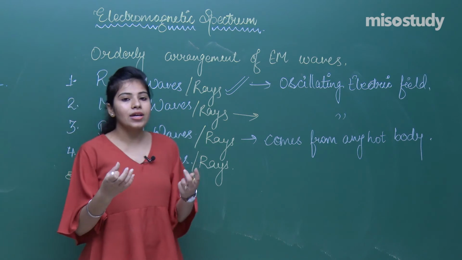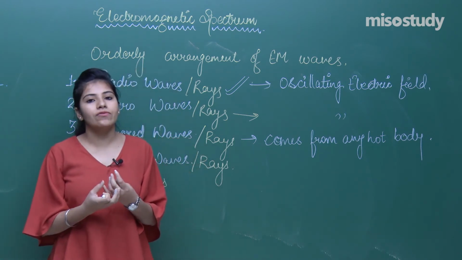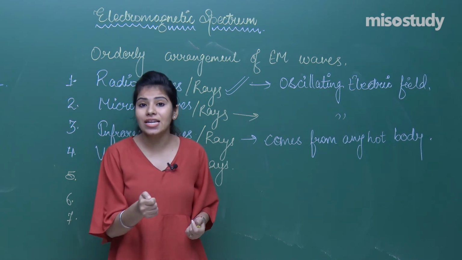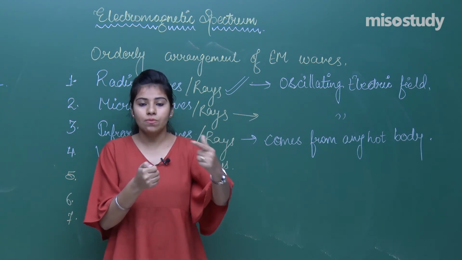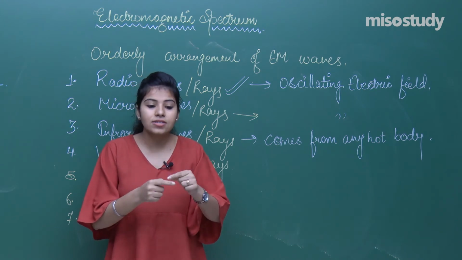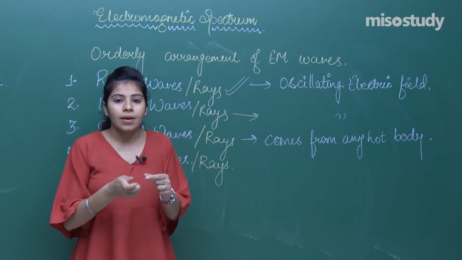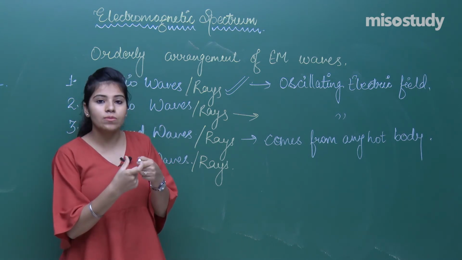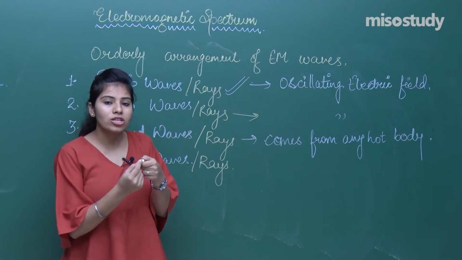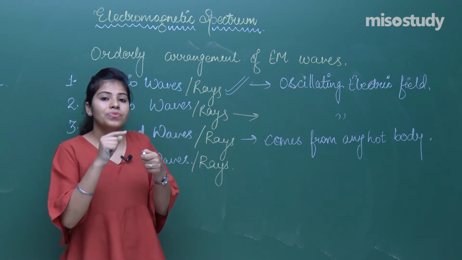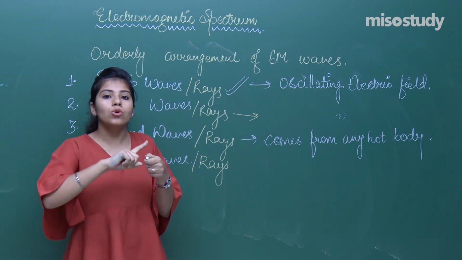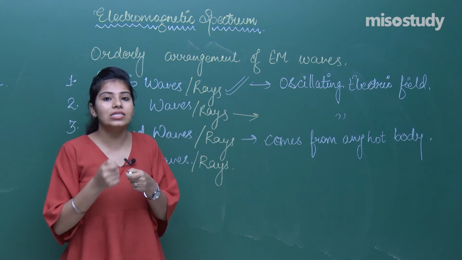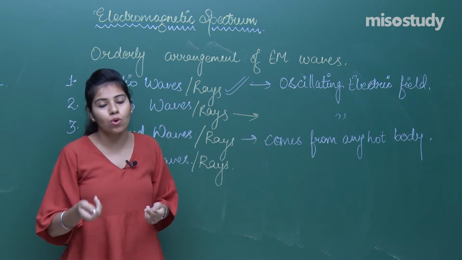Now if I speak about the uses of infrared waves, in TV you have a remote in your hand and you change the channel. The channel changes because the infrared wave is monitoring. You must have seen that in a remote there is a sensor placed in a small space. That sensor is used to connect with your TV. That is why you are able to change the channel and see the channel of your own wish.